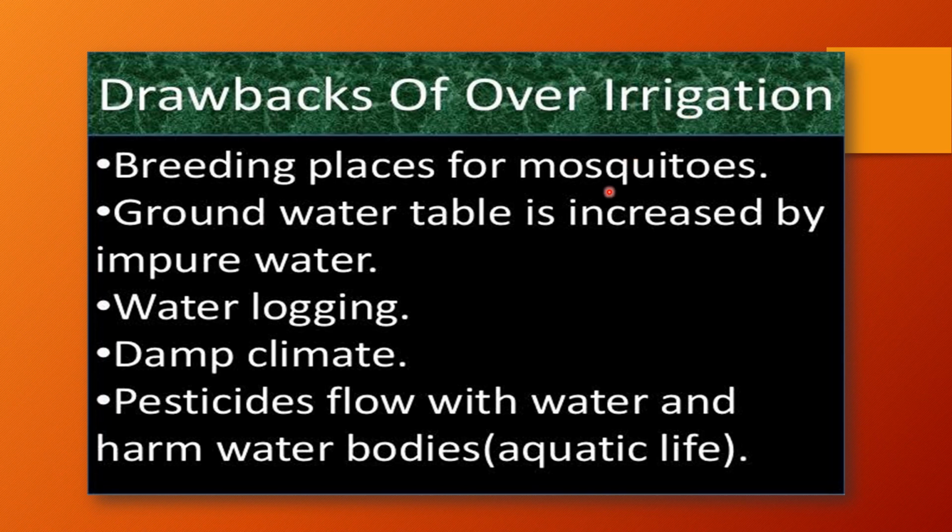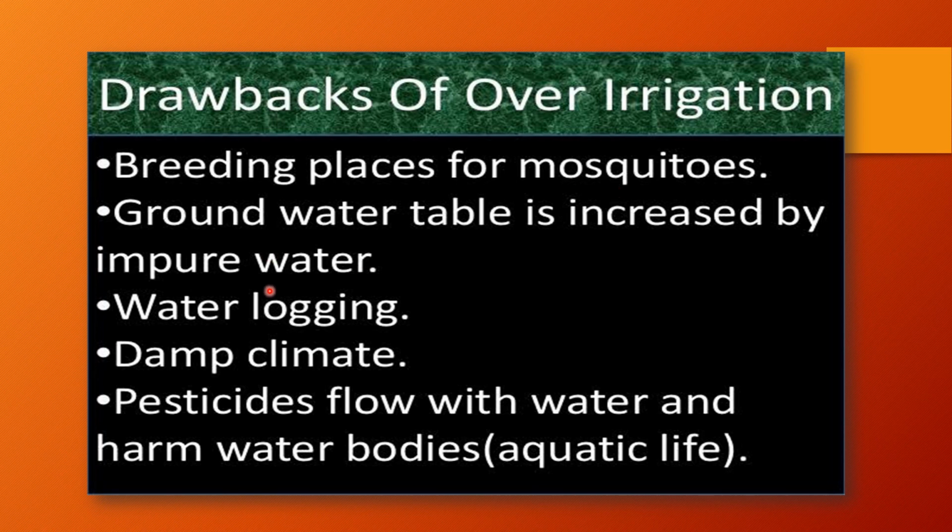First, breeding places for mosquitoes. If more amount of water will be collected there, that means this will become the breeding place for mosquitoes. Mosquitoes can give birth to the new mosquitoes, right? They can increase their population. And as we all know that these mosquitoes or these types of insects will cause several diseases.